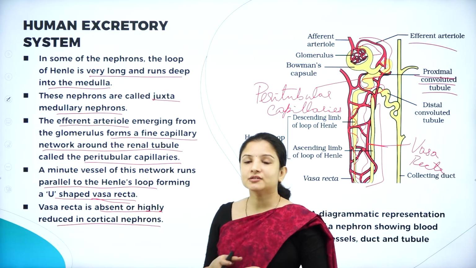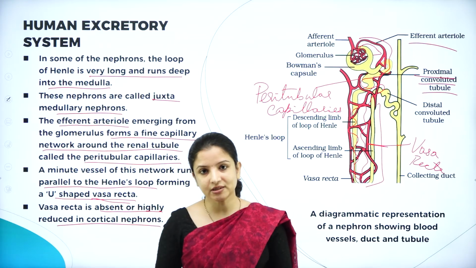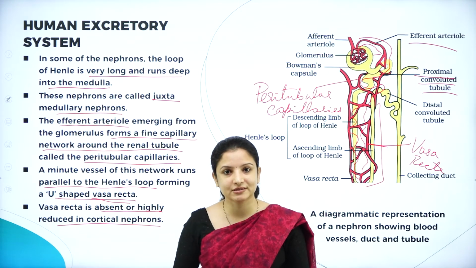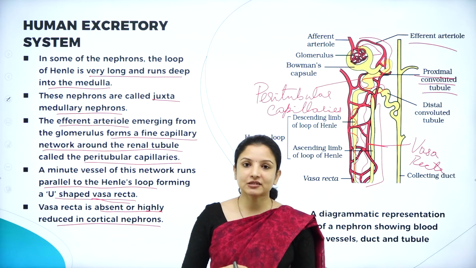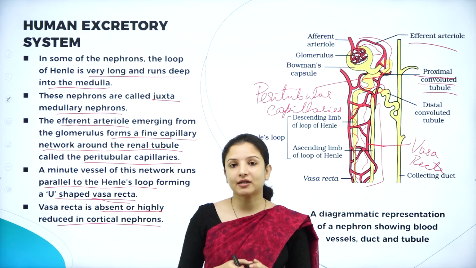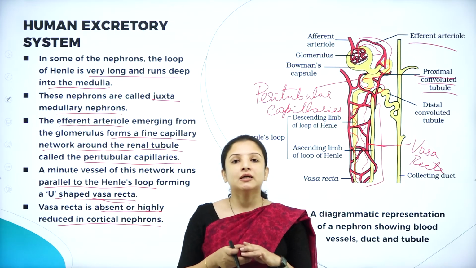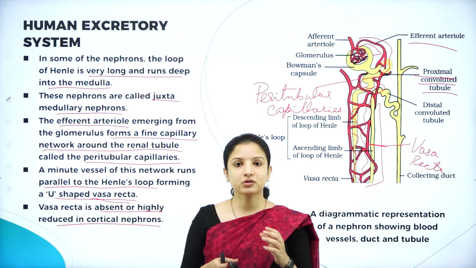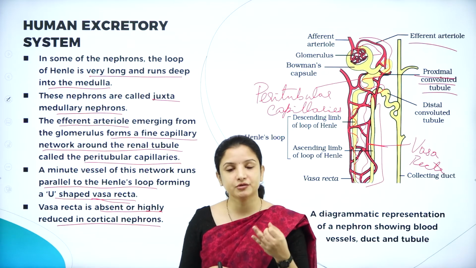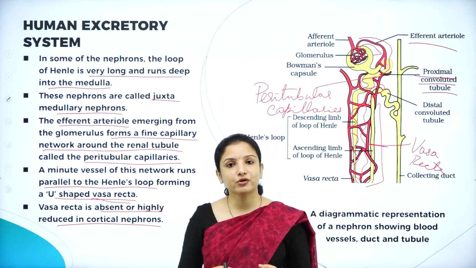So this is about the structure of the human excretory system. I hope you understood the session very well, wherein we studied about the different excretory products, and based on the type of excretory product eliminated, animals are classified into three types: ammonotelic, uricotelic and ureotelic animals.